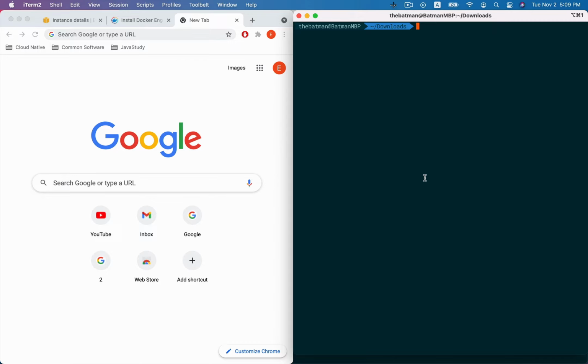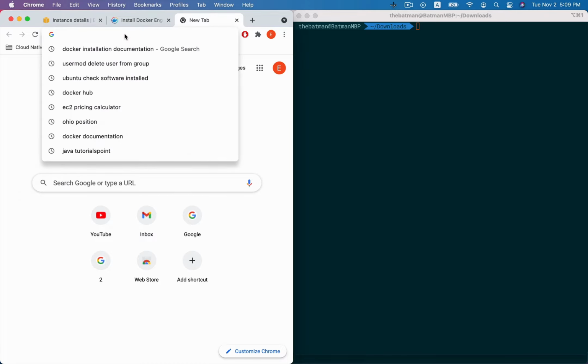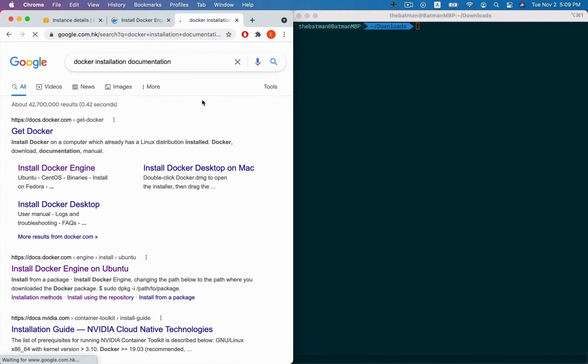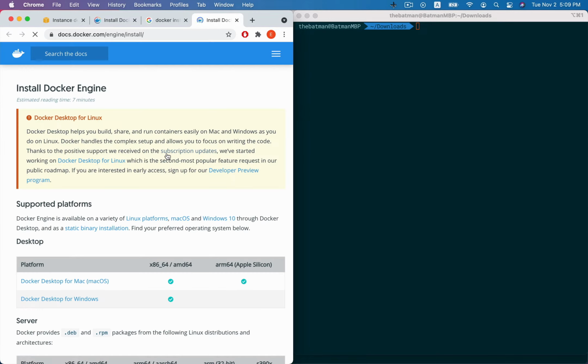So we will install the Docker in practice. We first will search the documentation about the Docker installation. Here we follow the official Docker website to install the Docker engine.